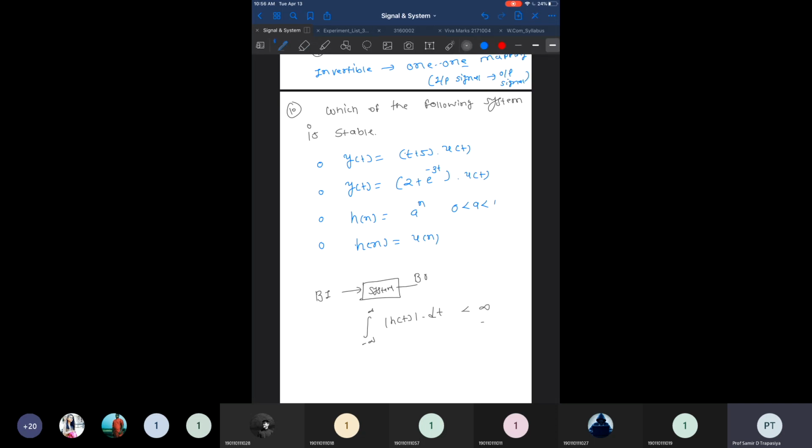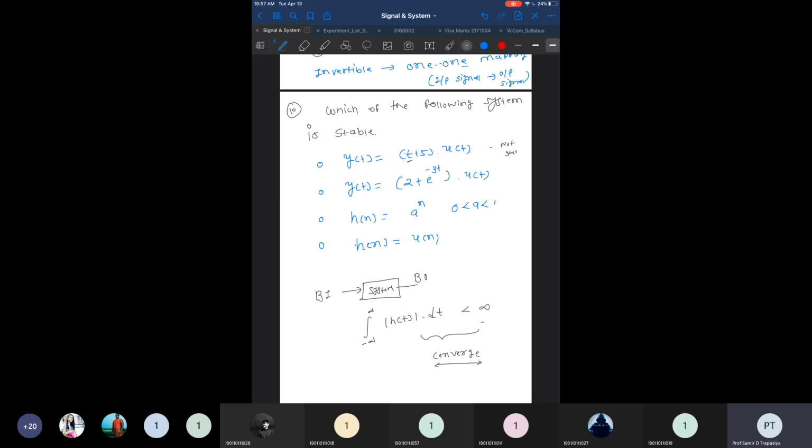We have to check the transfer function, and if it does converge, then we can say the system is a stable system. Otherwise the system is not considered a stable system. So for this one, if you go with t plus 5 u of t, you can definitely tell that because this t does not converge, that is not a stable system.